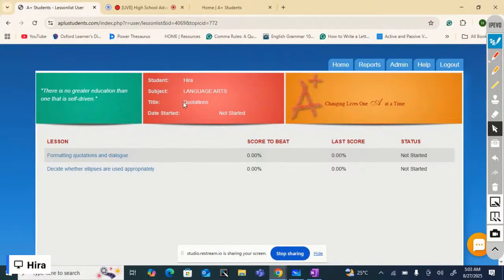From grade 9, the chapter name is Quotations. First lesson, formatting quotations and dialogues.